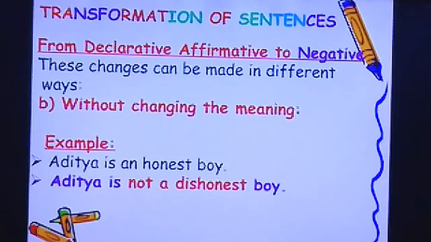The second way is without changing the meaning. In the first we saw changing the meaning. Here we will see how we are changing declarative to negative without changing the meaning. Like, Aditya is an honest boy. Aditya is not a dishonest boy. So when we are using the word dishonest, the meaning remains the same with the negative word not.